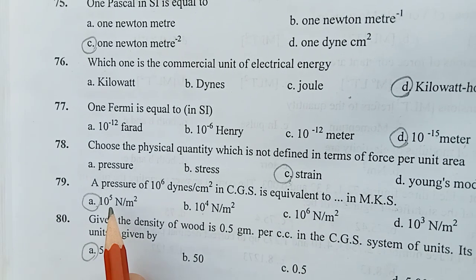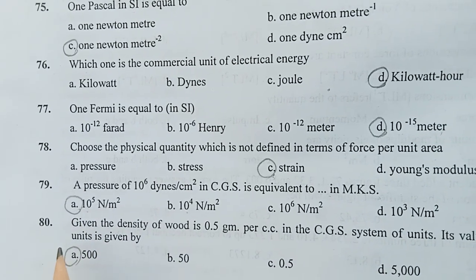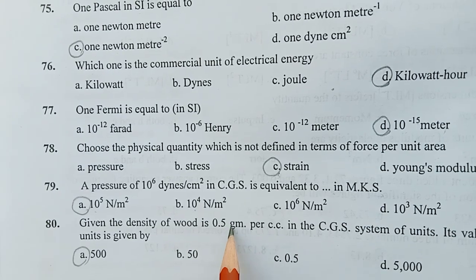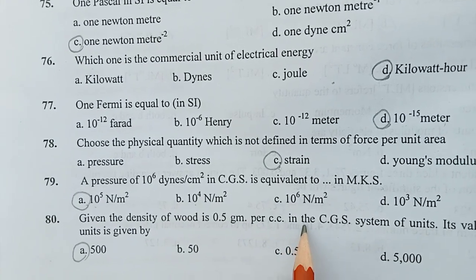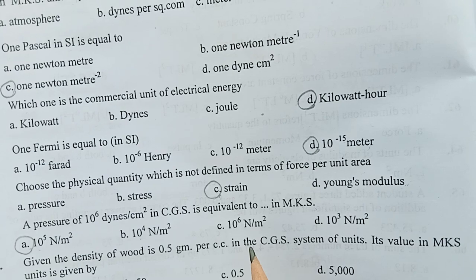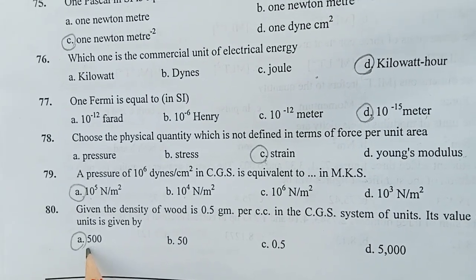Right answer is 10 raised to the power 5 Newton per meter square. Question number 80. Given the density of wood is 0.5 gram per cc in the CGS system of units, its value in MKS units is given by 500.